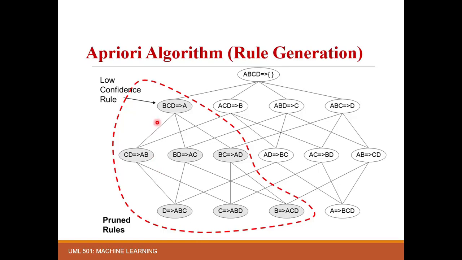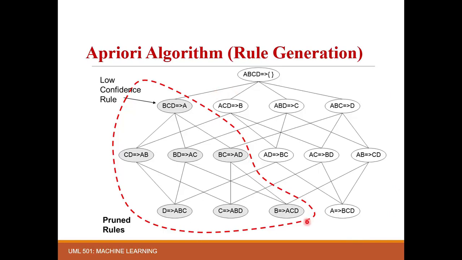So if this fails your criteria, the others will also fail by not reaching the minimum confidence value, and all these rules can be pruned. With the remaining rules you can increase the consequent size by 1 to get 2, or similarly 3. These rules can be considered for further analysis or inference making.